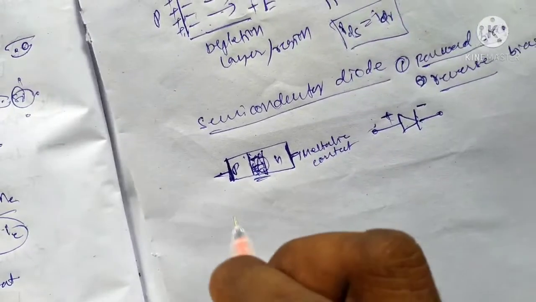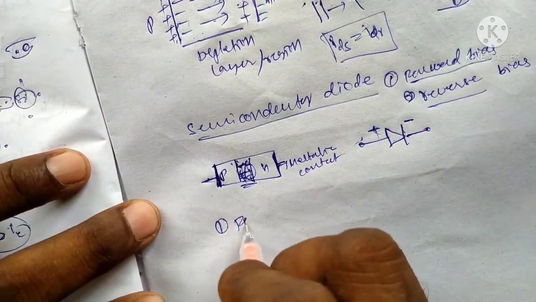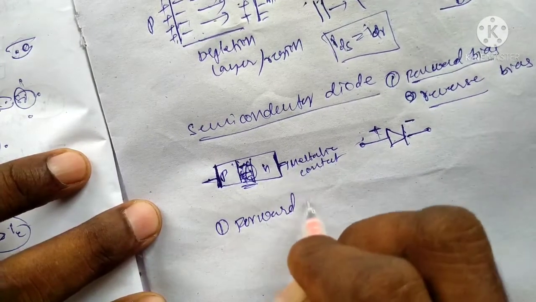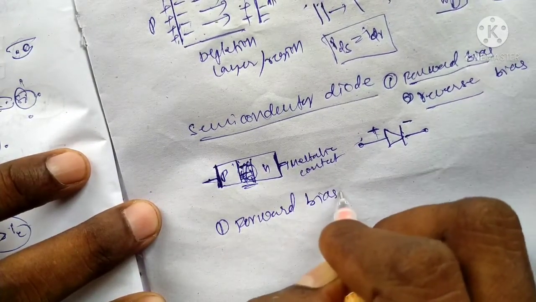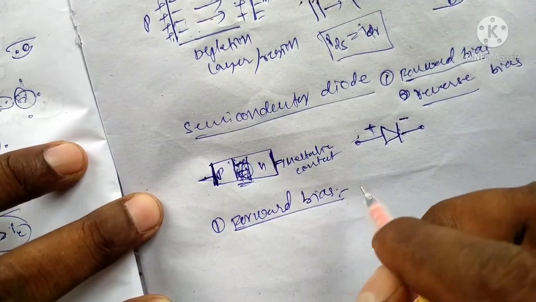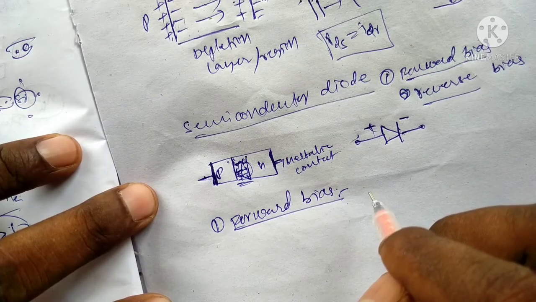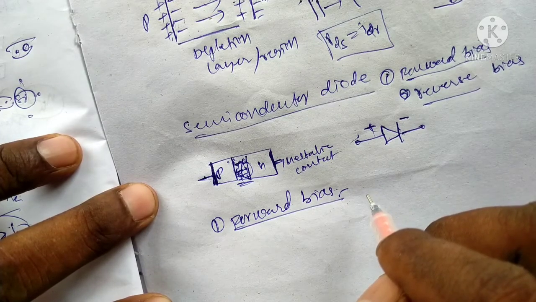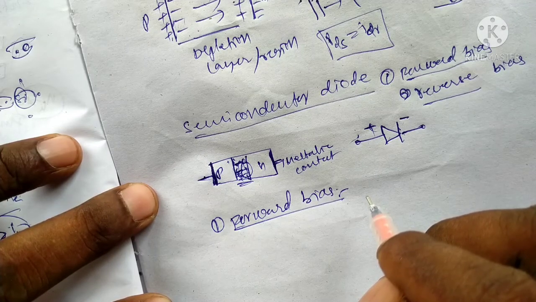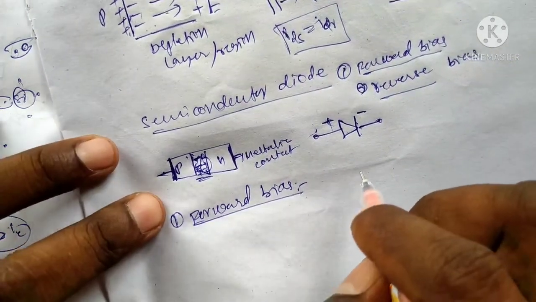Okay, now we discuss forward bias. What is forward bias? When an external voltage is applied across the semiconductor diode, the p side is connected to the positive terminal of the battery and the n side is connected to the negative terminal of the battery, it is called forward bias.